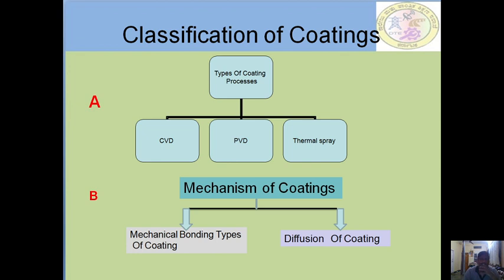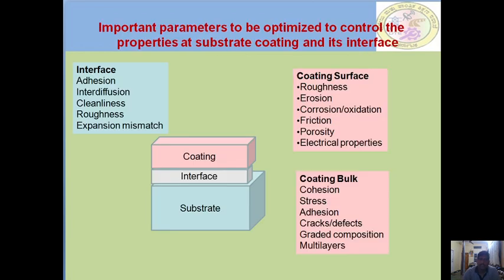And the classification of coatings: type of processes and mechanism of coating. In the type of coating process, CVD, that is chemical vapor deposition, physical vapor deposition, and thermal spray are all categorized under thermal types of coating processes. In mechanism of coatings, we can classify mechanical bonding types and diffusion coatings.